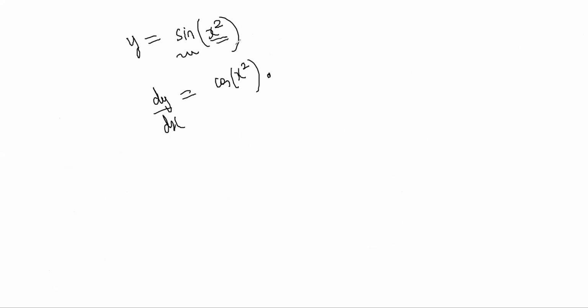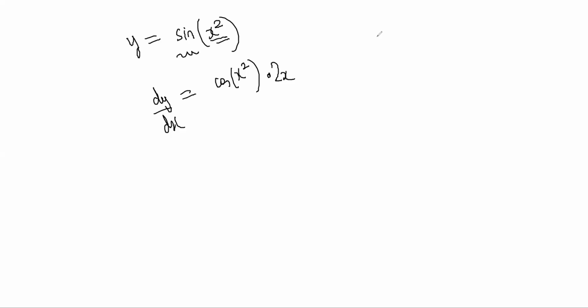So for example, I'll give another example of chain rule. Suppose you have y is equal to sine of x square. Now first I will do the sine part. dy by dx will be, derivative of sine x is cos of whatever it was, x square. And then I'll do the inside part, right? You understand?